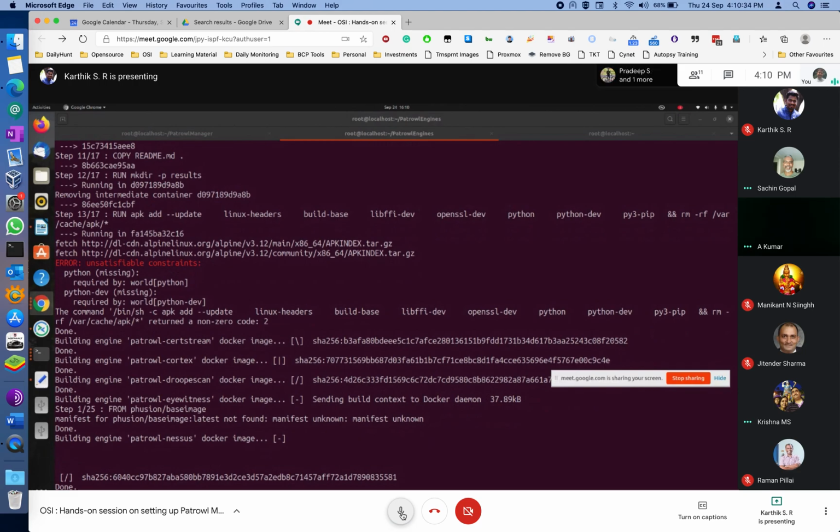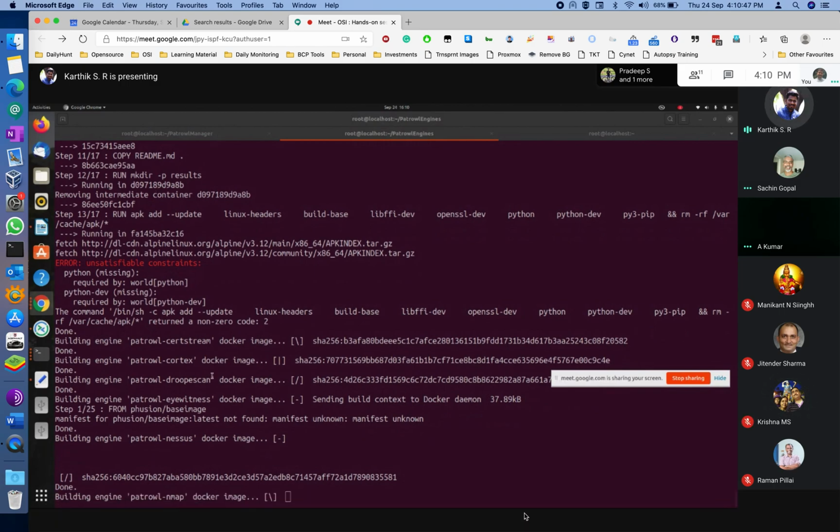Okay. Meanwhile, Karthik, is it showing done, or am I mistaken? Karthik, you are on mute. Yes, sir. It is building the engines one by one, sir. Is any engine built right now, or nothing? No, sir. It needs to build first, then bring it up. I suggest you close this up. Okay, we'll bring one engine up, then we'll see.